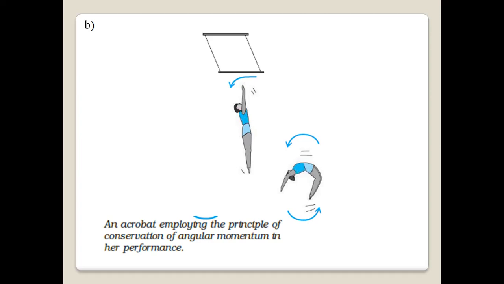Whereas in the second position, he is curling with a smaller radius and he is able to rotate in that position. In the first position, he is starting to rotate, but when he curls, he is able to rotate faster. This is the example of law of conservation of angular momentum by an acrobat.